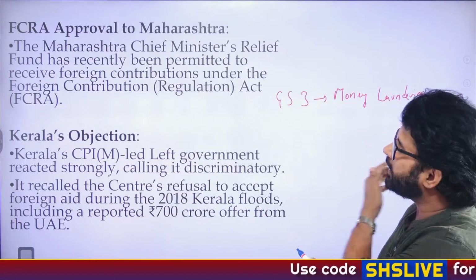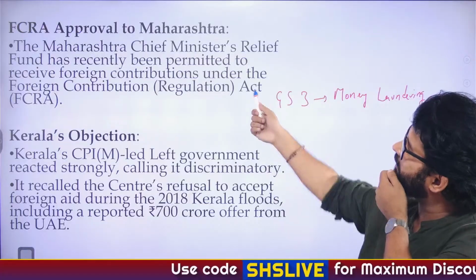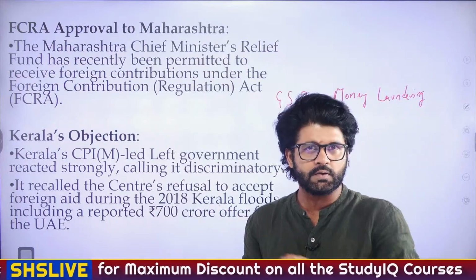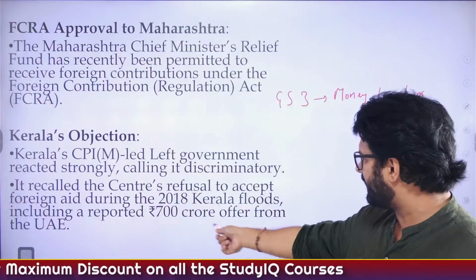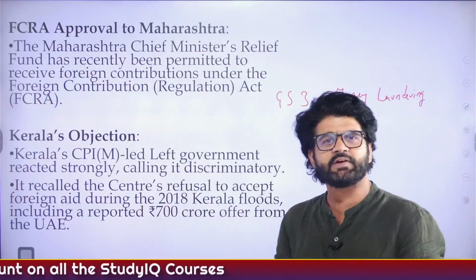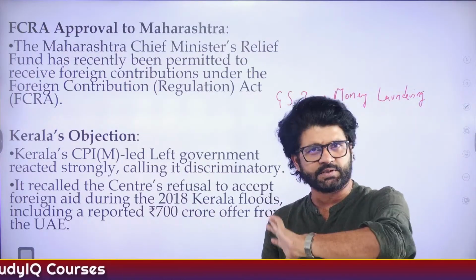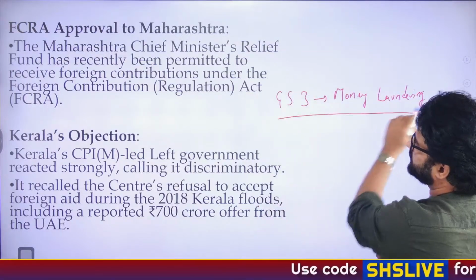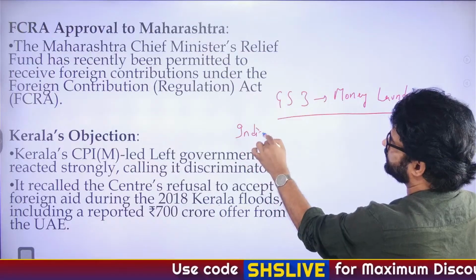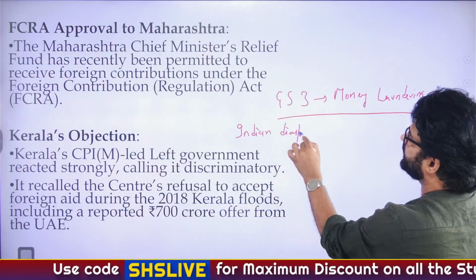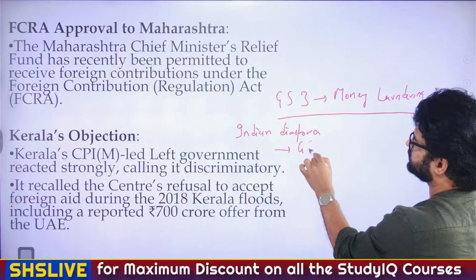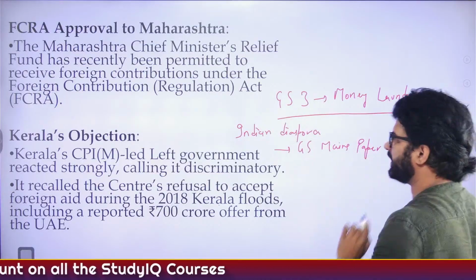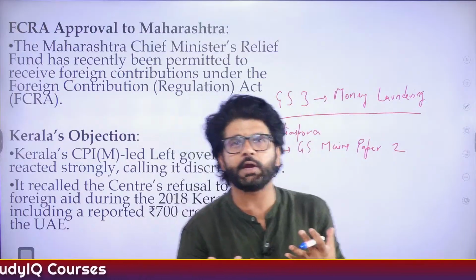But now Kerala's argument is, if you have allowed Maharashtra, why did you stop us during the 2018 Kerala floods? And at that time the UAE wanted to offer us 700 crore. So many nurses go from Kerala to the UAE. When you read about something called the Indian diaspora, in GS Mains Paper 2, there you will talk about certain things. You will read about Indian diaspora, NRI, PIO, OCIs.